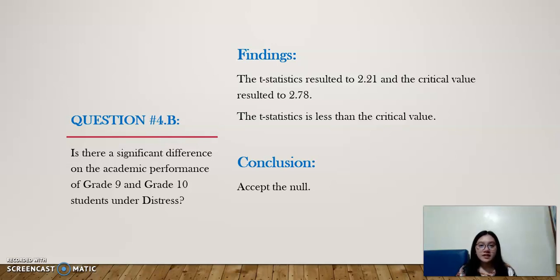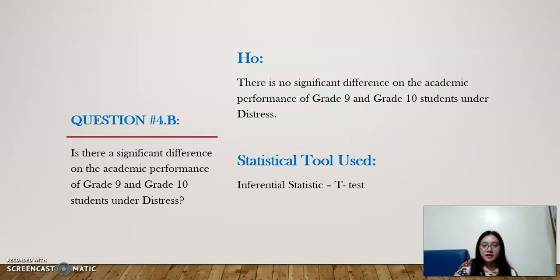Findings. The t-statistic resulted to 2.21 and the critical value resulted to 2.78. It is less than the critical value, therefore, it is concluded to accept the null hypothesis. The null hypothesis, there is no significant difference in the academic performance of grade 9 and grade 10 students under distress. Statistical tool used, inferential statistic t-test.